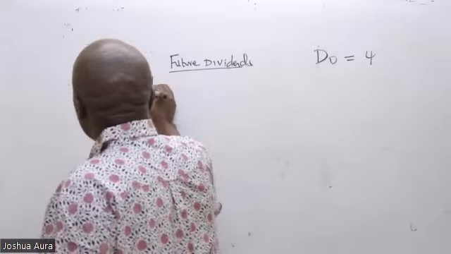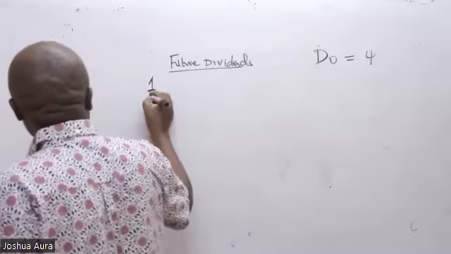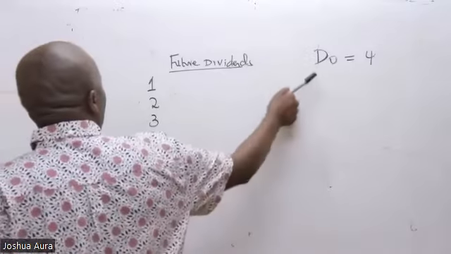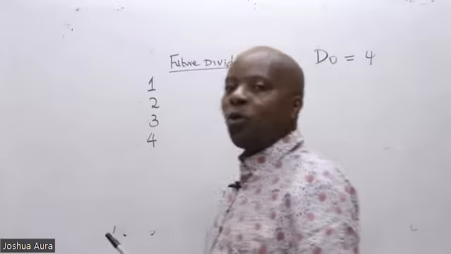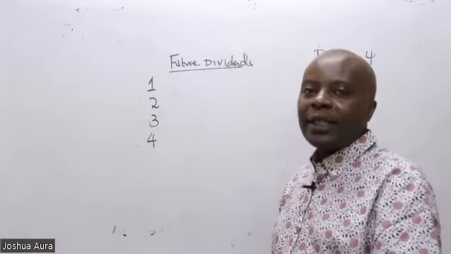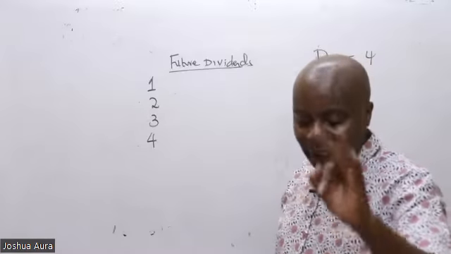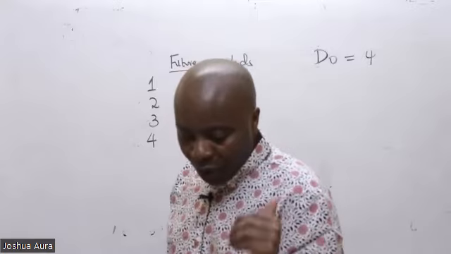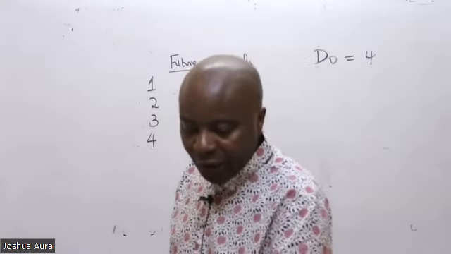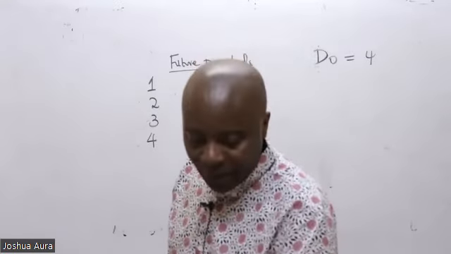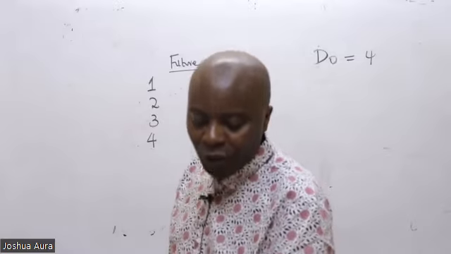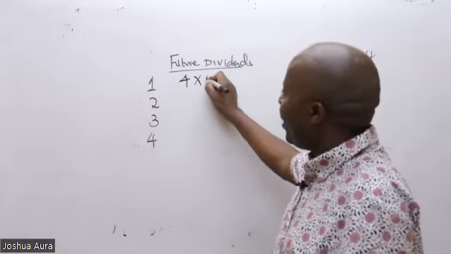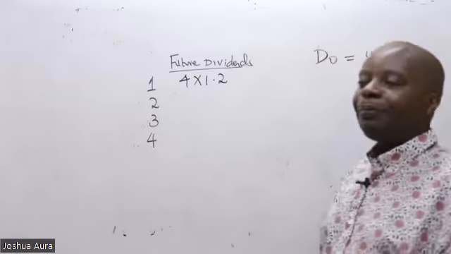So remember, we start from time 1. So we have 1, 2, 3, 4. So what have they told us? That we expect this 4 to grow by 20% each year for the first 2 years. So no problem. At the end of year 1, it will be 4 times 1.2.